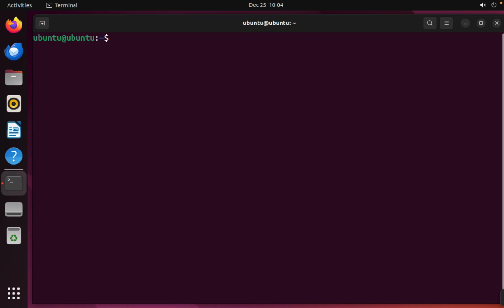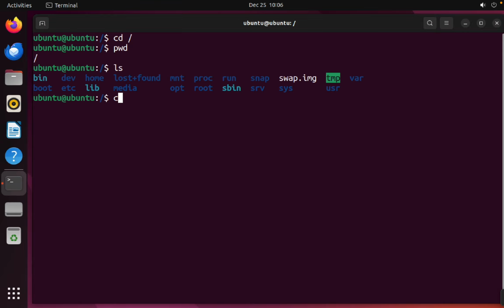The third command we are going to use is cd, change directory. This command is used to move inside the file system. cd /root. Now we are at root. Let's list the files. Let's go to home, cd home. So we are at home now. pwd.